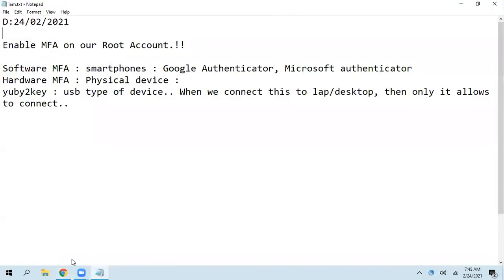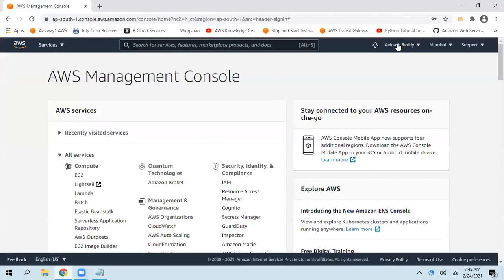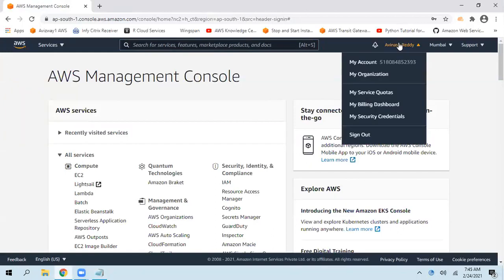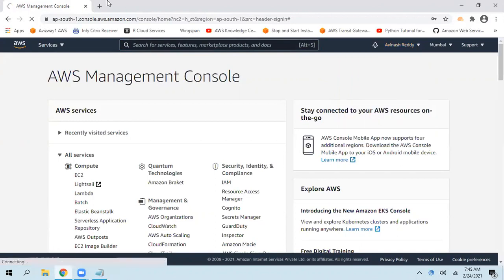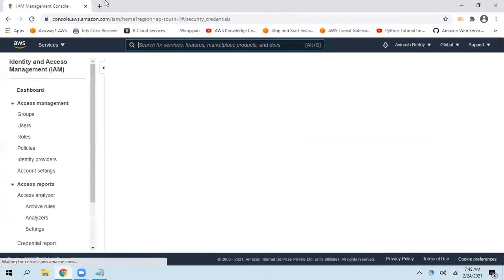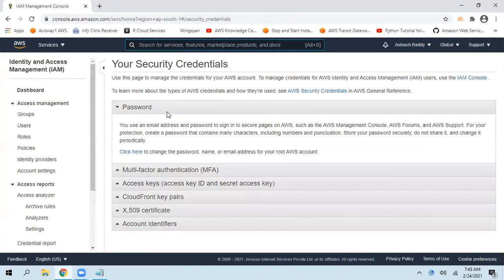So to activate MFA, click on this username. This is the account name. While creating, I gave my account name as Avinash Reddy, so that's why it's showing here. Select My Security Credentials. The first option is password.